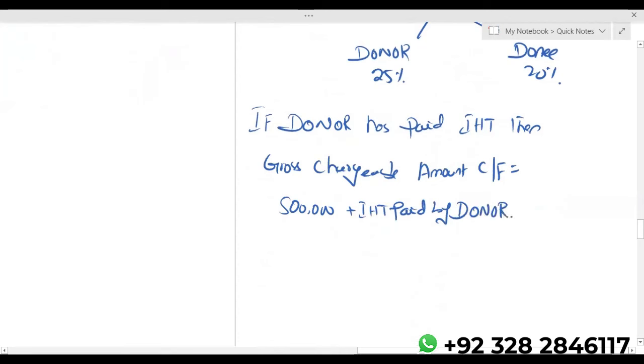If the donee is paying IHT in the case of a CLT, then that will not be added to the gross chargeable amount carried forward. Now, on death tax, if the donor dies within 7 years of the CLT, then of course the CLT becomes chargeable, and on death tax we have to pay IHT again.